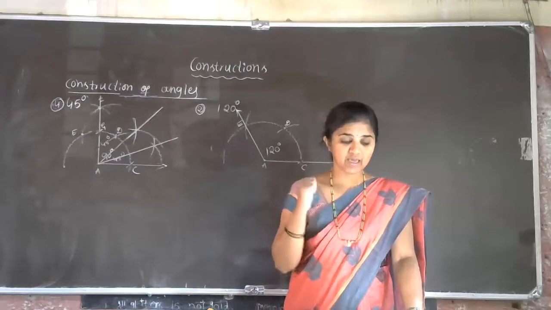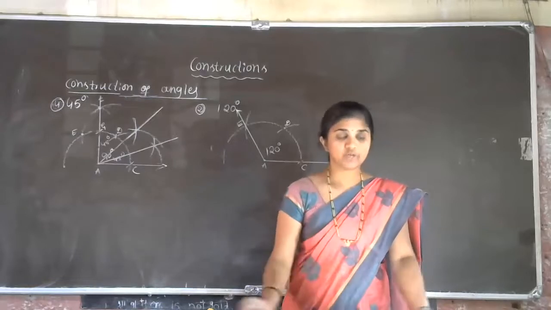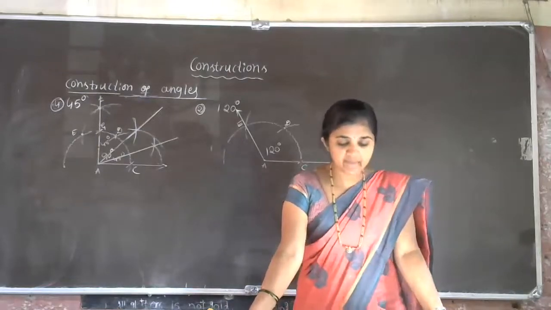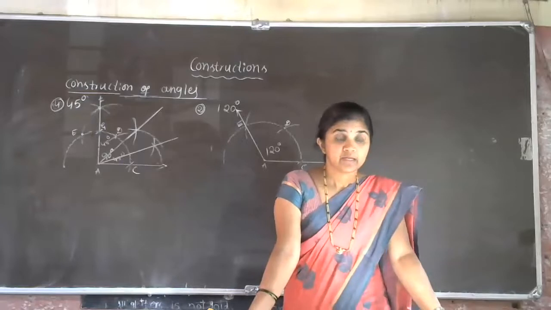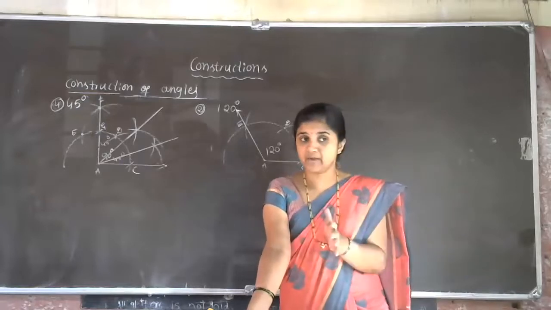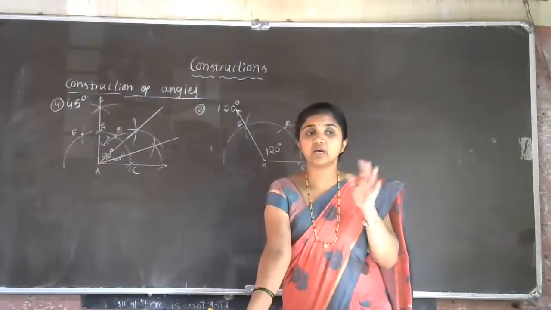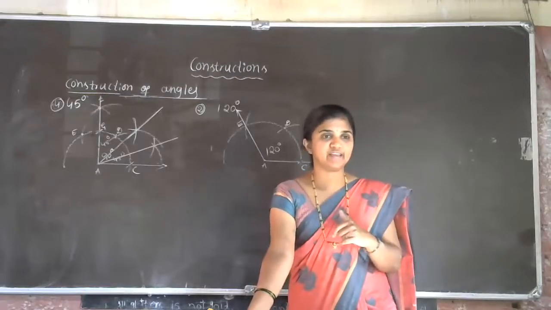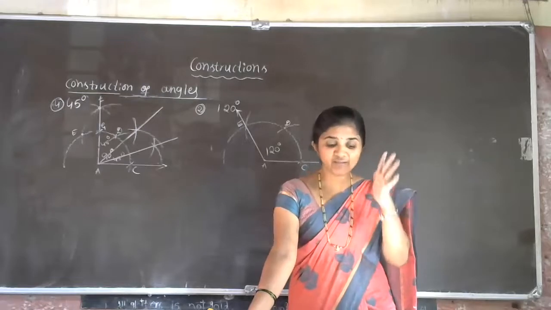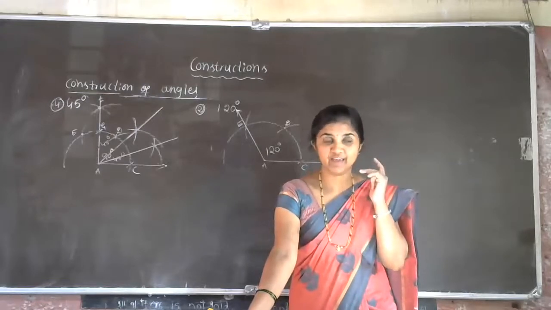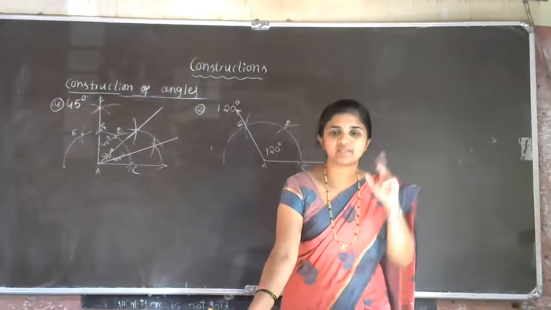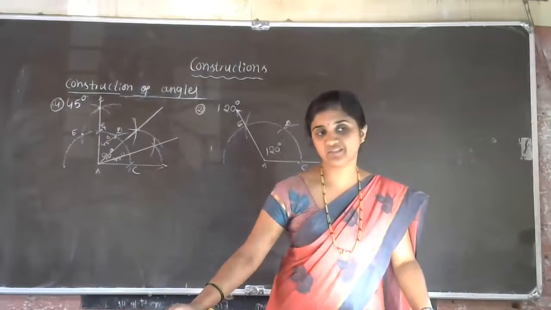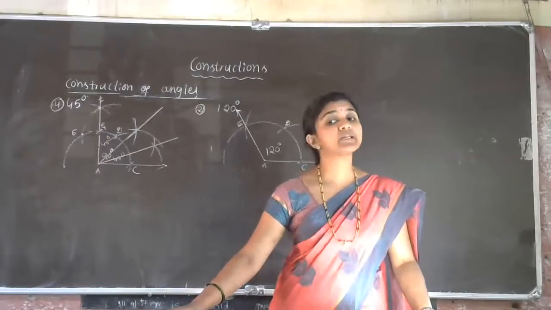Okay, so next, fourth question. Construct the following angles and verify by measuring them with a protractor. First construct the angles using compass, then finally verify with the protractor. 75 degree, 105 degree, 135 degree. Can you construct 75 degree, 105 degree and 135 degree with the help of compass, students?